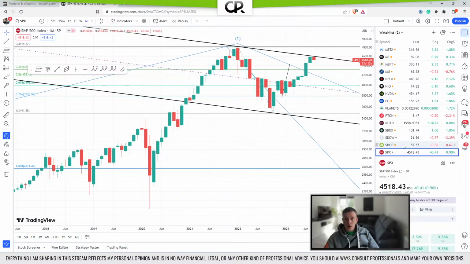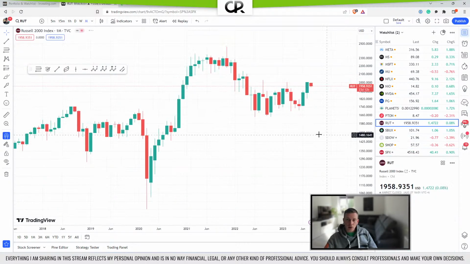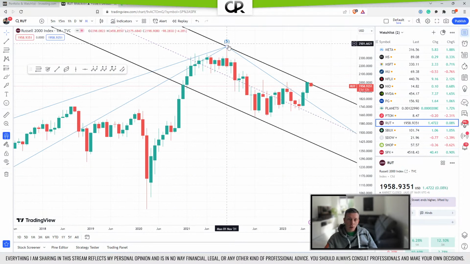If we take a look at TradingView, which is also linked in the description down below, at the SPX, we can see a more or less clear 1-2 pattern here, which means we would now be in wave 3 downwards. Let's start with the Russell since it's already here. We have a similar 1-2 pattern. We're now on the way downwards.